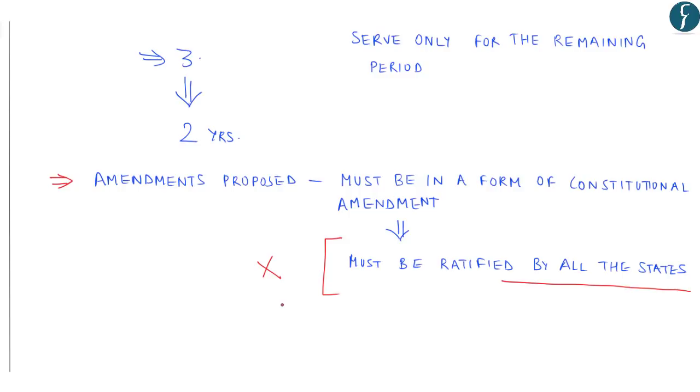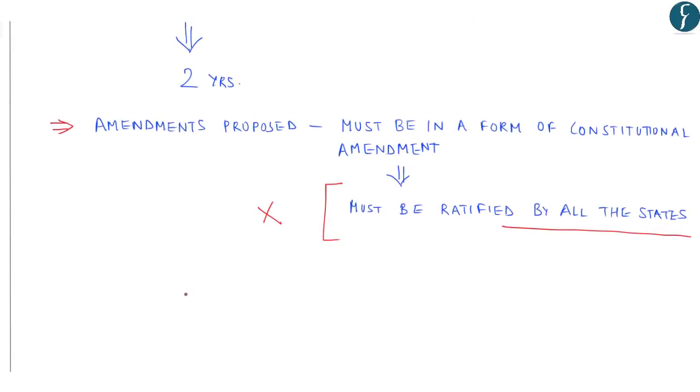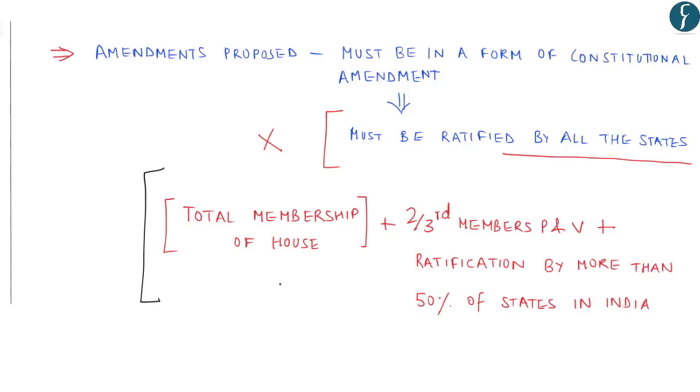As far as entrenched provisions are concerned, or those provisions which may affect the basic structure of the constitution, the amendment required is absolute majority, that is, majority of total membership of the house, plus two-thirds of the members present and voting, and along with it, it must be ratified by more than 50% of the states in India. This is the provision which appears as of now in Article 368.